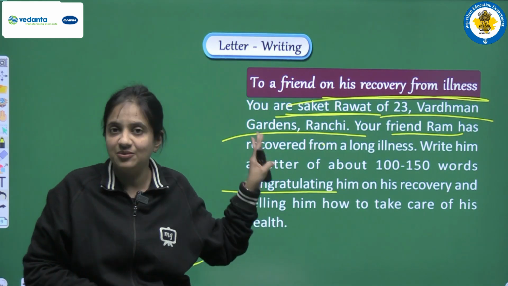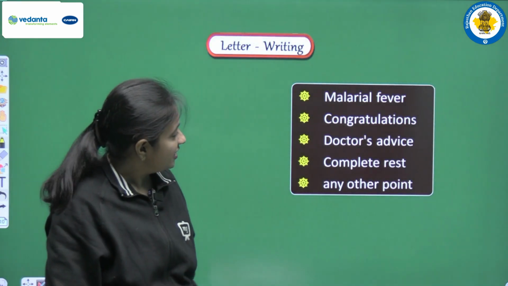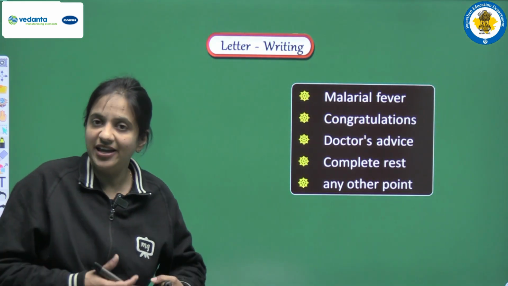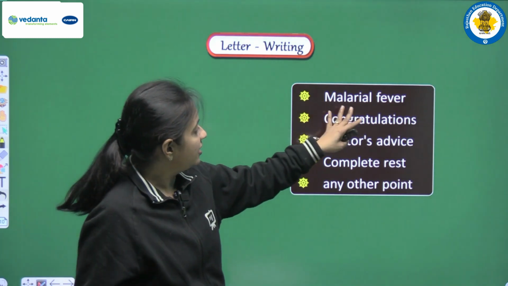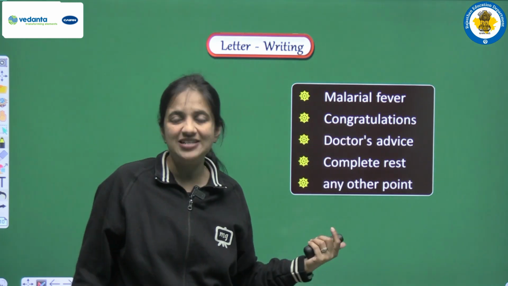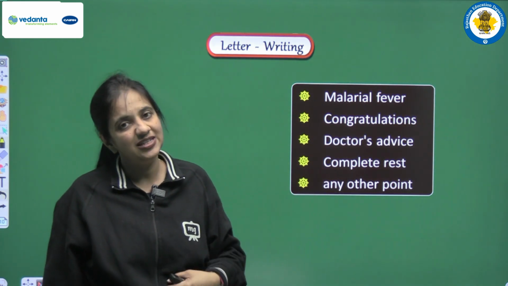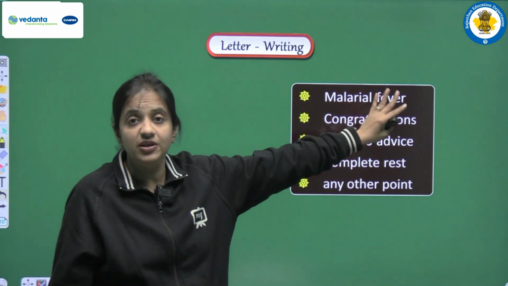Okay, so these are the points that we have to cover in our letter. And yes, we are given some points, some clues, some hints also, that we can use in this letter. So we can write malarial fever. This is a point that is given to us. Now we have to use this illness only, that our friend Ram was suffering from malarial fever.